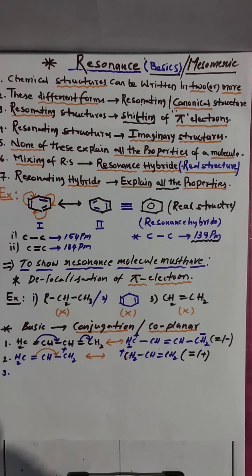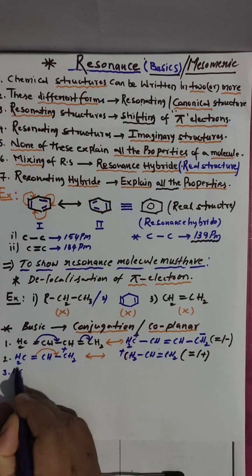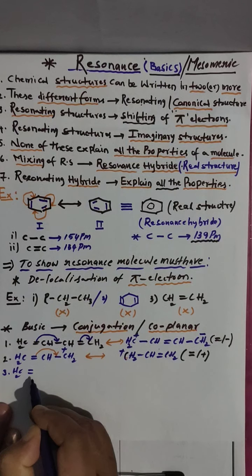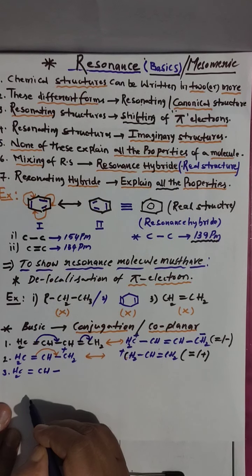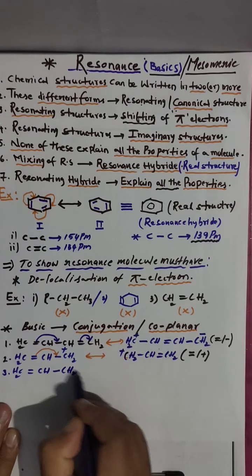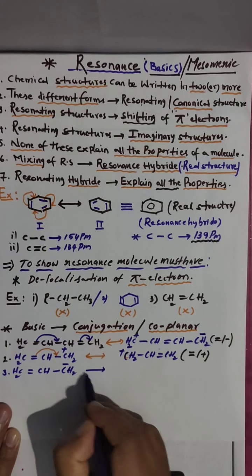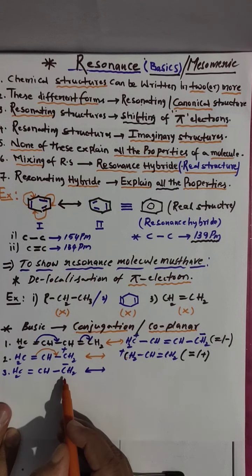Condition number 4. Now I am taking double bond with negative charge. CH2 double bond CH single bond CH single bond CH2 minus, CH2 minus. Am I right? Double bond with negative charge.